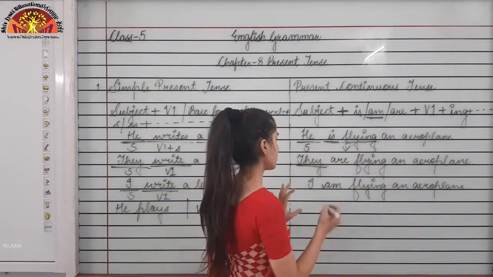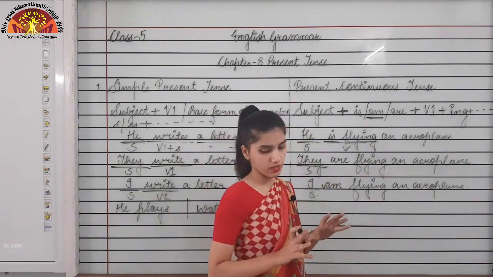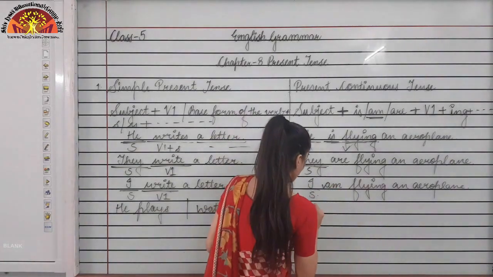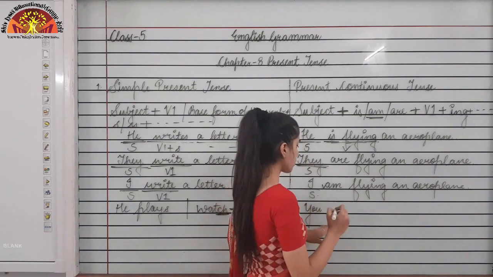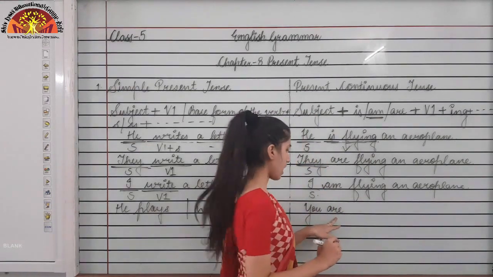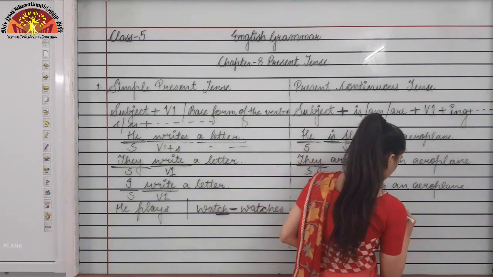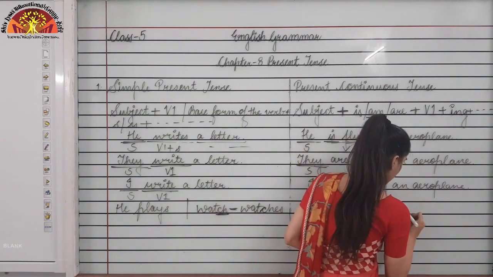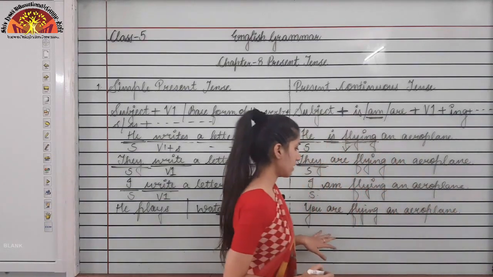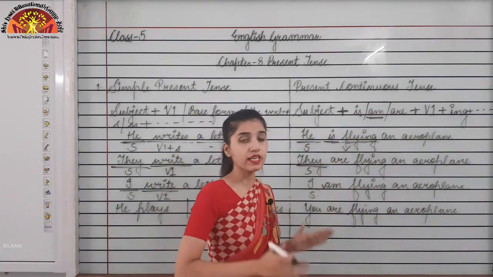Now there is an exception. That is, if I am talking about you over here, I is followed by am. But what about you? Okay, you though is singular, but with you what will come? Are will come. Okay, with you what we will use is are. You are flying an aeroplane. Okay, look on the board. These are the things that we need to look after whenever we are studying tenses.